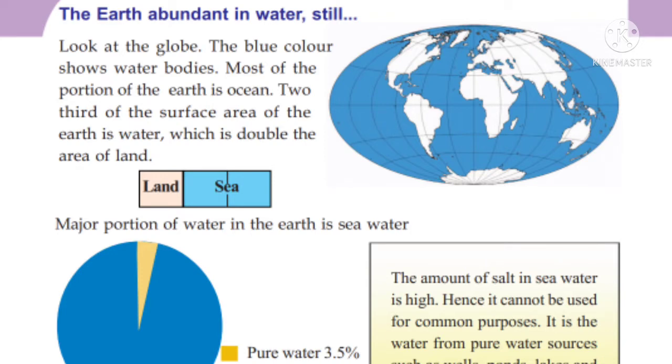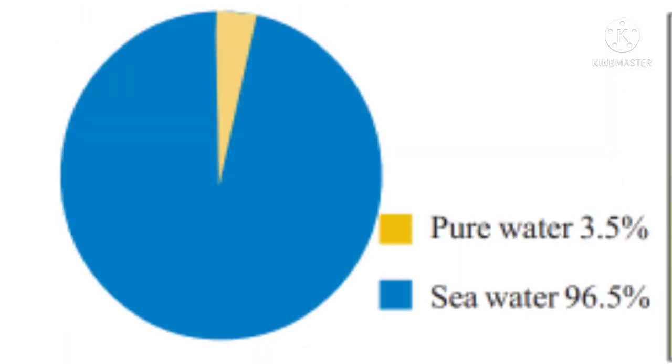You can see this globe here. The blue color shows water bodies. That is, a major portion of our Earth is covered with water. Most of the portion of Earth is ocean. Two-thirds of the surface area of Earth is water, which is double the area of the land. In this water, seawater is 96.5% and pure water is 3.5%.